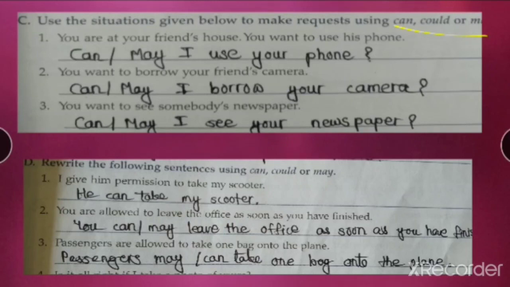I have 8. Let me orally tell you the 4th one. Is it all right if I take a photo of yours? Now what is the permission asked? That somebody wants to take your photo. So how will he ask for permission? Suppose you want to take somebody's photo. So can I take a photo of yours? Could I take a photo of yours? May I take a photo of yours? Out of three, any you can use. Is it clear, students?